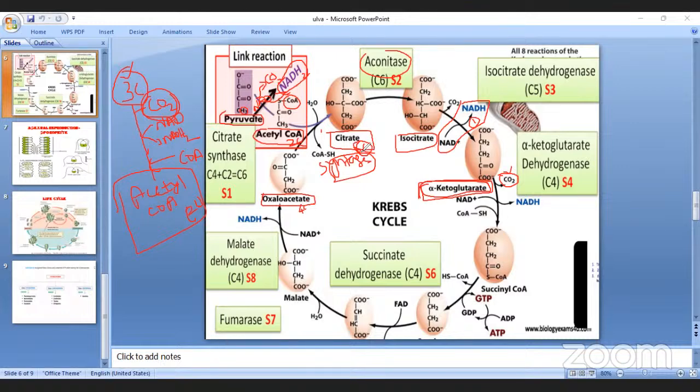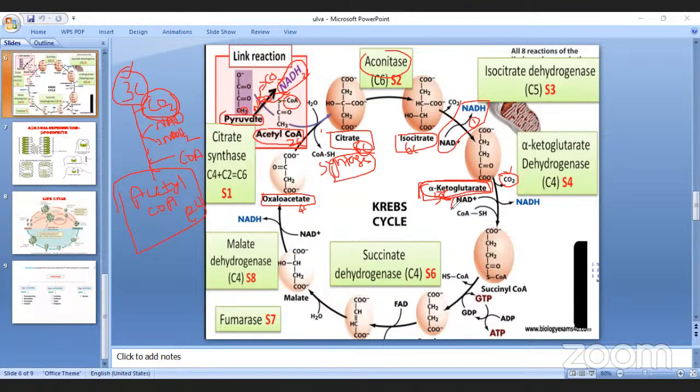Six. Isocitrate also 6. There is no removal of carbon dioxide. But when isocitrate converts into alpha ketoglutarate, two reactions take place: oxidation and decarboxylation. As decarboxylation takes place, one carbon is lost. As a result, alpha ketoglutarate has 5 carbons only. Remember it.